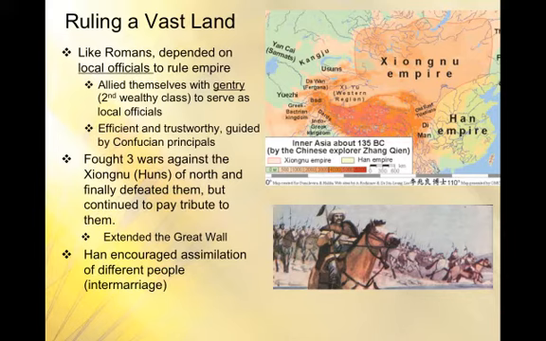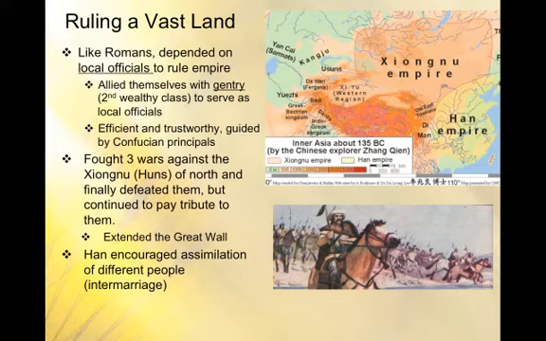Hun is also a general term that's used to refer to various people from Central Asia that were nomadic, and they usually fought pretty well on horseback. But other groups of people that are going to come from that region are going to be like the Mongols later on. So that's going to be another pattern in Chinese history, continually having to deal with these nomadic, as they call them, barbarians on the frontiers. So they fought these 3 wars against the Xiongnu, and they were able to eventually defeat them.